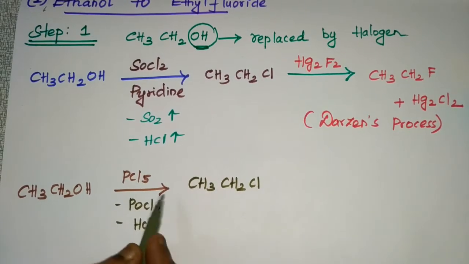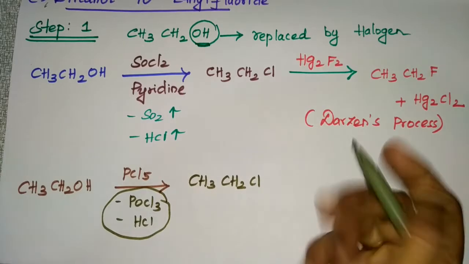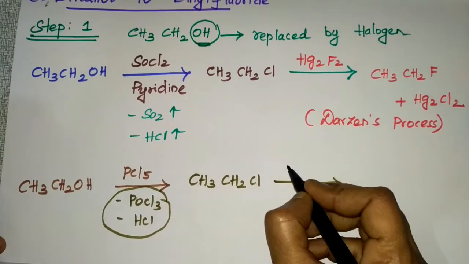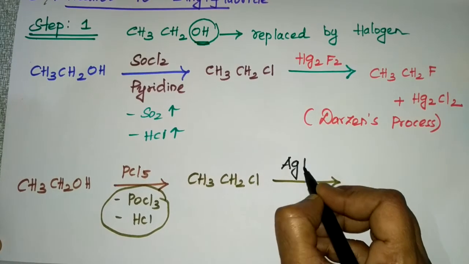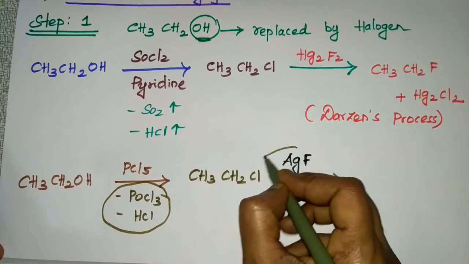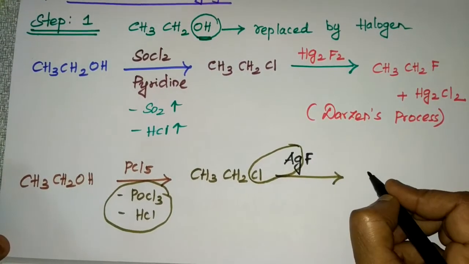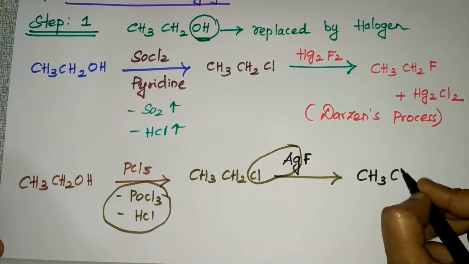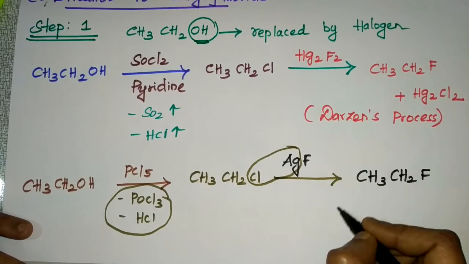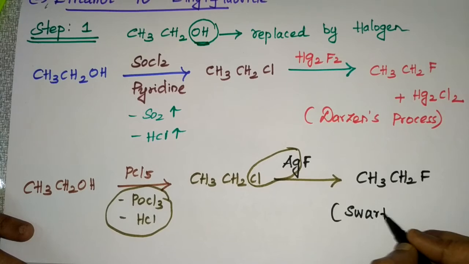To this you have to add a metal fluoride. You can add AgF also. AgCl will come out and your product will be CH3 CH2 F. If you use this, the reaction is called the Swarts reaction.